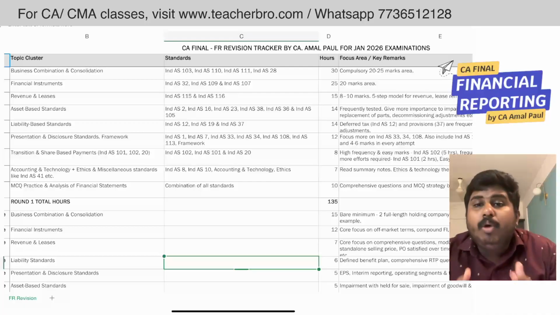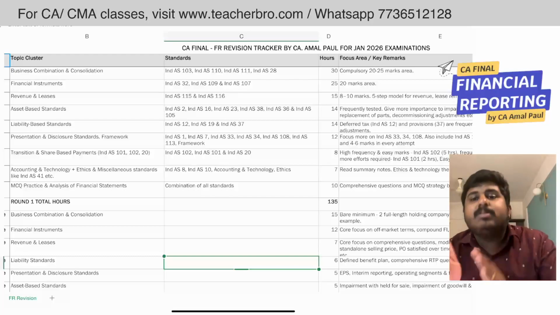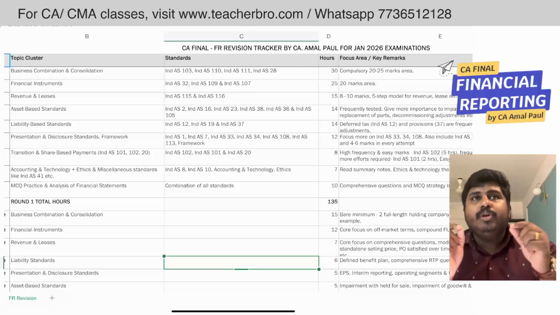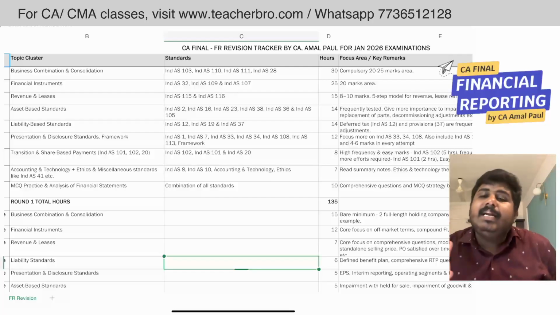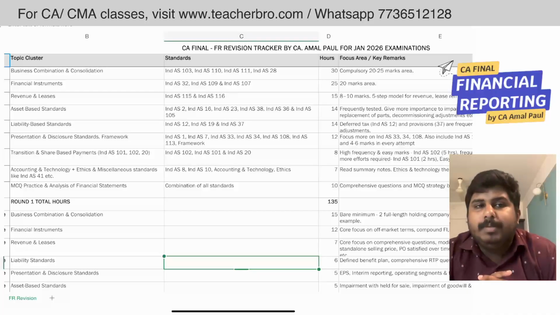Whether you are able to complete it within 30 minutes or at least 35 minutes, you need to track this in the first round of revision. If you are slower, you need to push yourself to work at a little more pace, and gradually you should be able to complete it within half an hour.